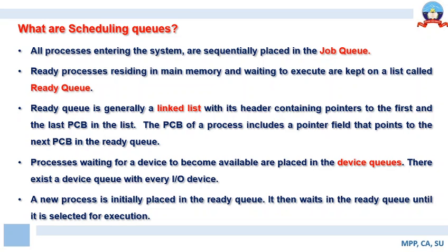So the ready queue is not only used for storing a new job that is waiting for execution. It's also used to keep the jobs that have been interrupted and are waiting to resume execution or waiting for allotment of CPU time. So the ready queue is used for both purposes here. We have understood that there are three types of queues that may be associated: the job queue, the ready queue, and the device queue.